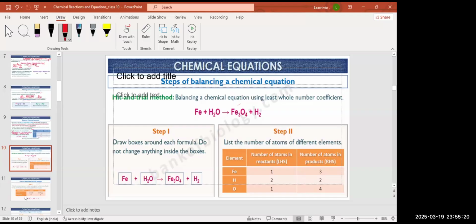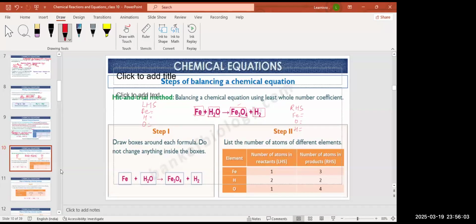Now check. First, draw boxes around the formulas. Now list the number of atoms of the different elements on the LHS and on the RHS as well. Like on the LHS, how many Fe are there, how many hydrogen are there, and how many oxygens are there. Write it down. Similarly, on the RHS. So tell me how many atoms of iron are there?